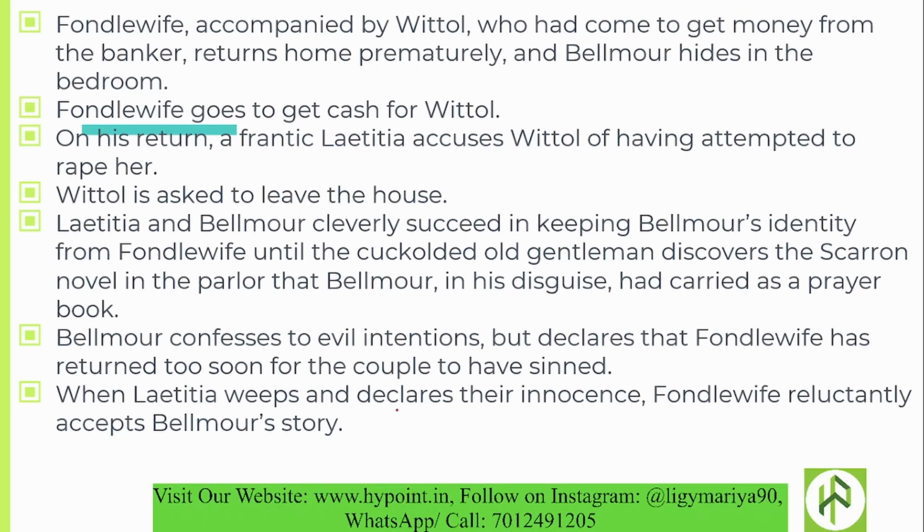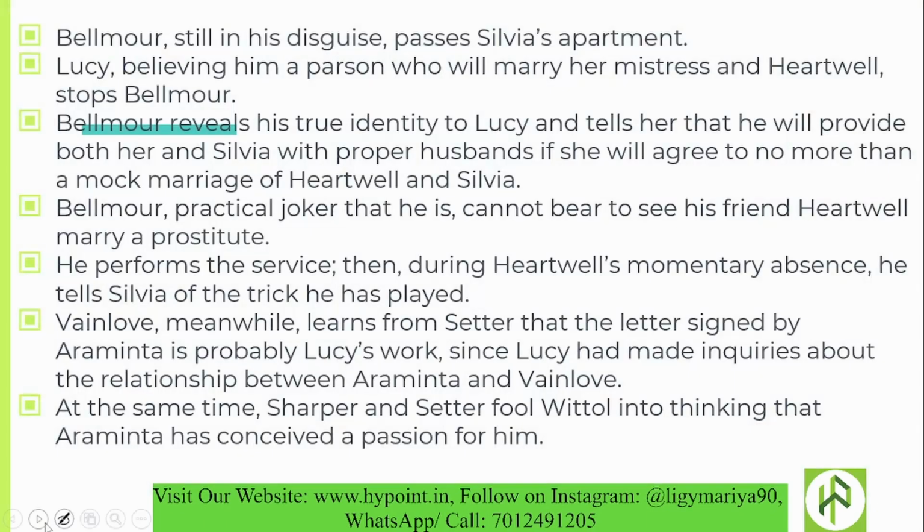When Laetitia weeps and declares their innocence, Fondle's wife reluctantly accepts Belmore's story. So Laetitia began to weep and declared their innocence, that they never did anything sinful because Fondle's wife returned too soon. And when Fondle's wife saw that Laetitia was weeping and Belmore was declaring the story, he reluctantly believed the story, or accepted Belmore's story.